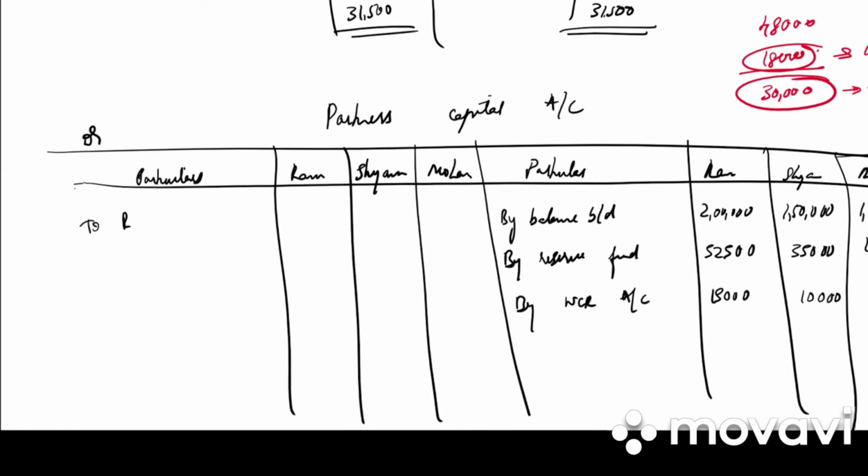Next we have loss of revaluation. So to revaluation account, 3,000, 2,000, 1,000. In the adjustment they have given us, Ram took over the investment. So it will be to investment account. Who took it? Ram, for 72,000. Then we have an entry of goodwill.